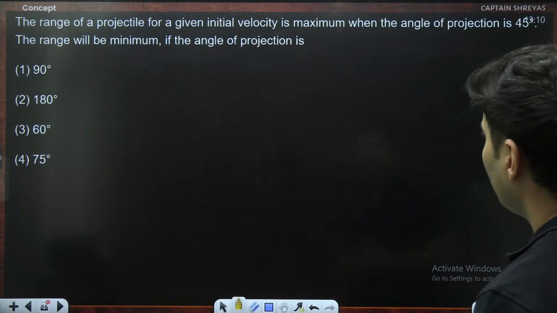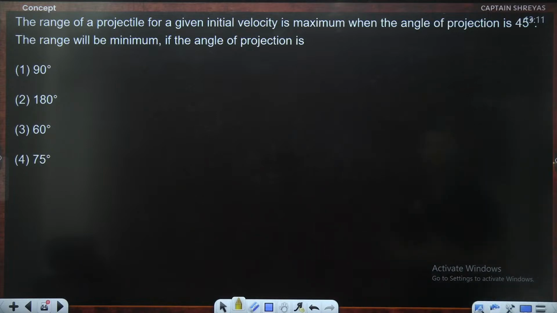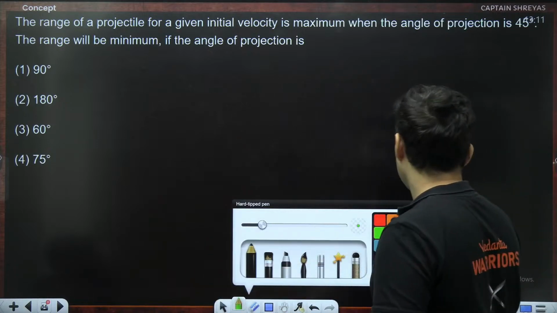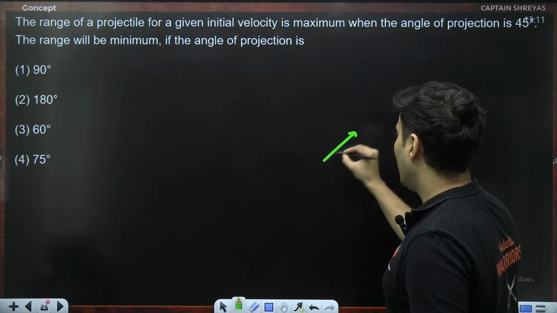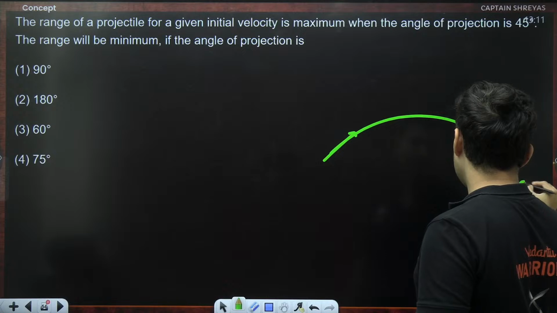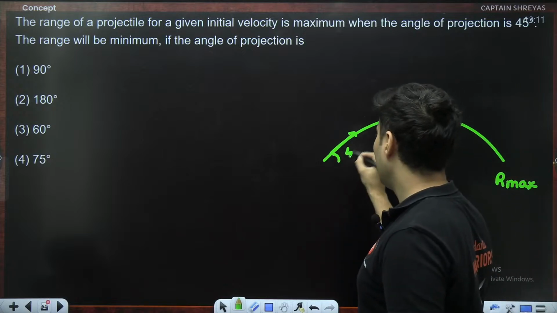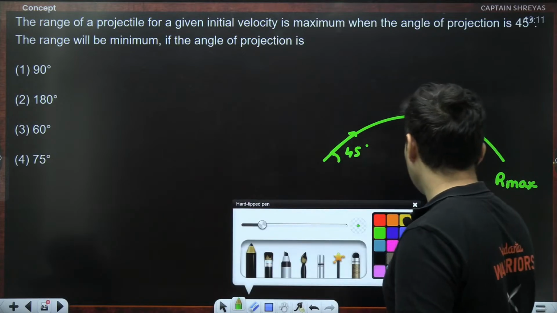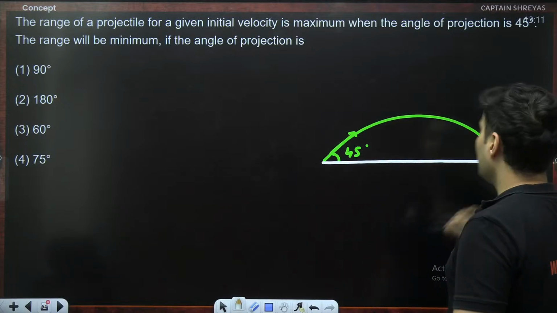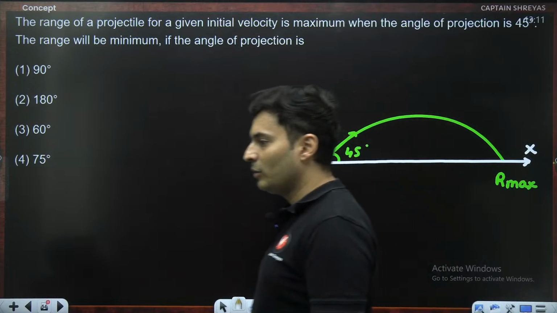Range is given for a velocity when the angle of projection is 45. The range will be minimum if the angle of projection is... very nice question. We know that if you project a particle at 45 degrees, the range is definitely maximum. That is at 45 degrees. When will the range be minimum is the question. Which angle will you project it?